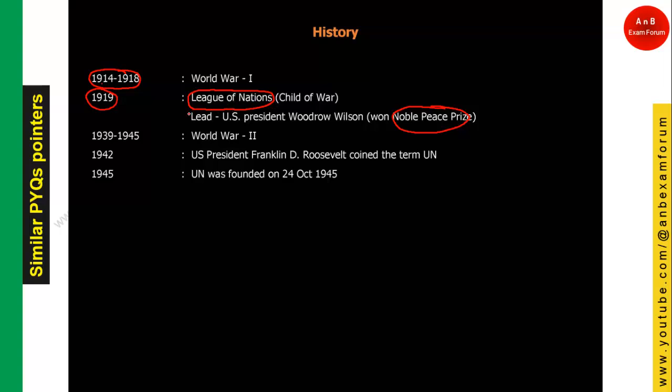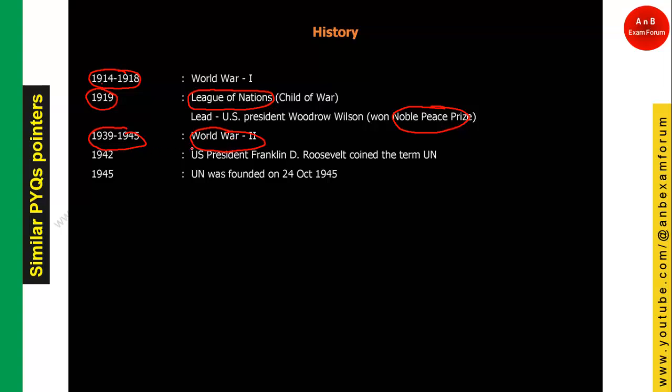But the League of Nations could not do such a thing. It was not able to stop the war. In fact, in 1939 to 1945, a second world war happened, with all the developed countries fighting with each other.